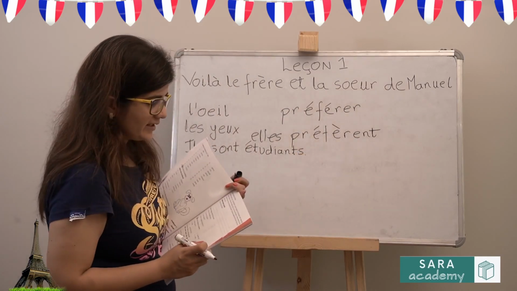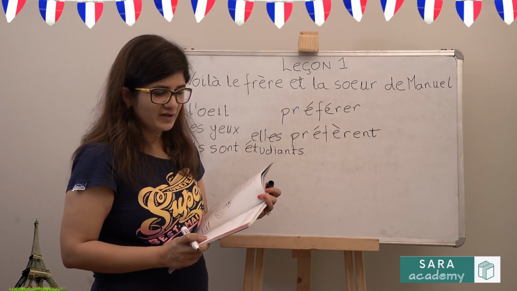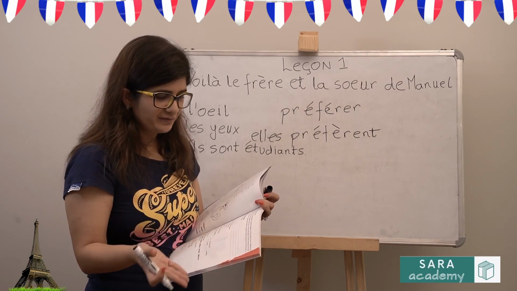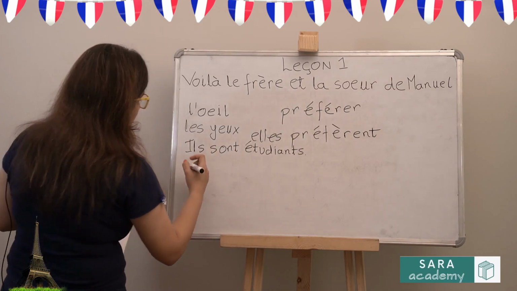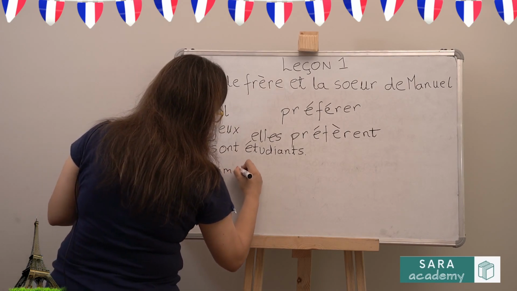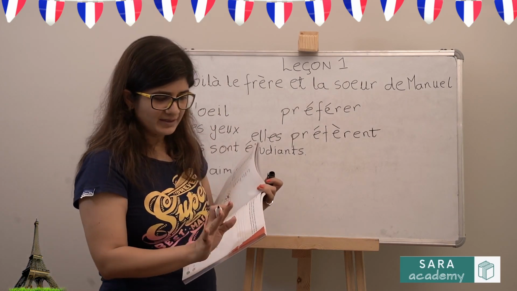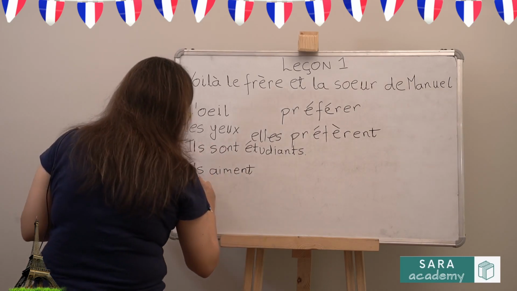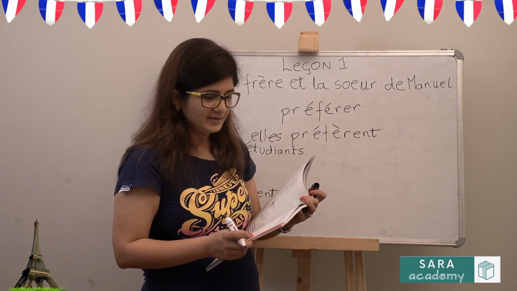Il aime l'anglais et le français, mais il déteste les mathématiques. He likes English and French, but he hates maths. So we have to write they like English and French, but they hate maths. So we just have to change the subject pronouns and the verbs. So it will become ils aiment, l'anglais et le français will remain the same, mais will remain the same. Il déteste will become plural and les mathématiques will remain the same.